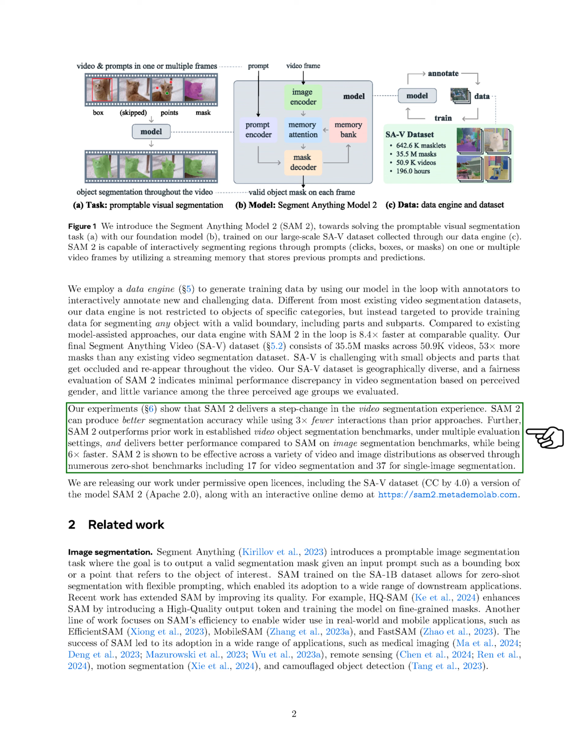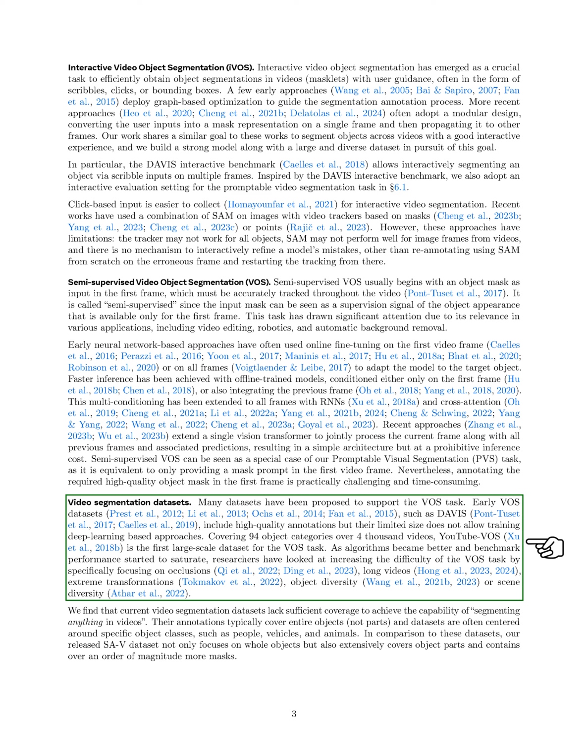Early datasets, such as Davis, provided high-quality annotations but were limited in size, making them unsuitable for training deep learning models. YouTube VOS was the first large-scale dataset for video object segmentation, covering 94 object categories across over 4,000 videos. As algorithms improved and benchmark performance began to plateau, researchers sought to increase the difficulty of the video object segmentation task by focusing on challenges like occlusions, long videos, extreme transformations, and diversity in objects and scenes.